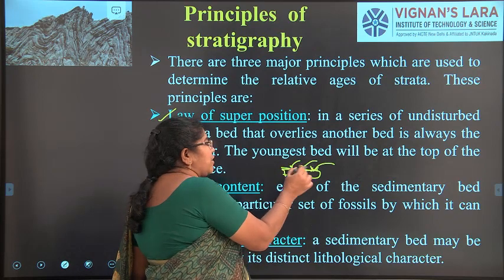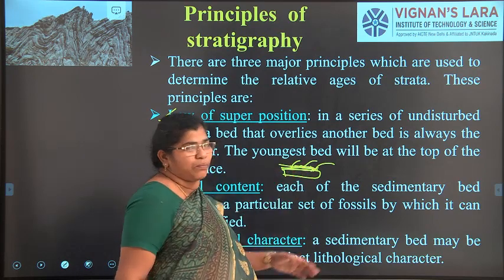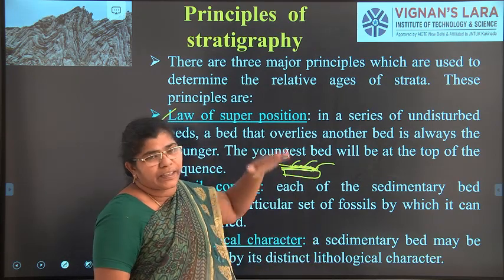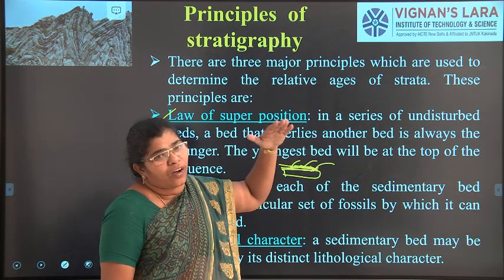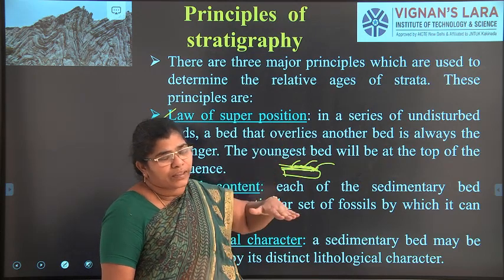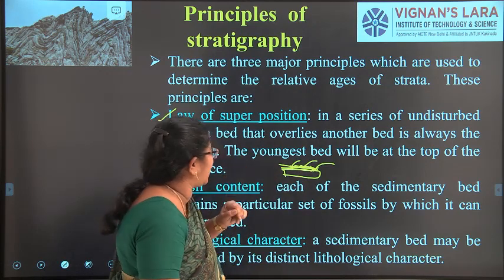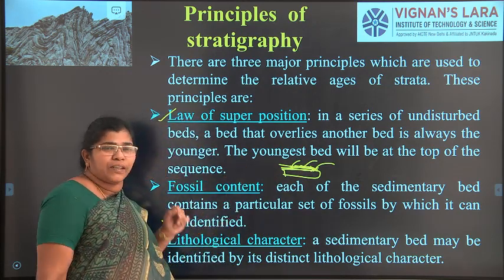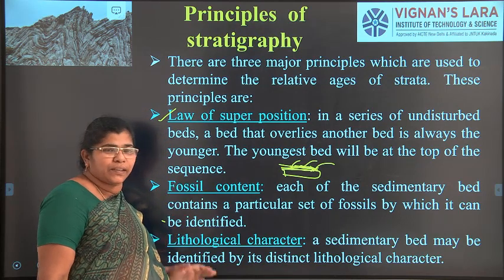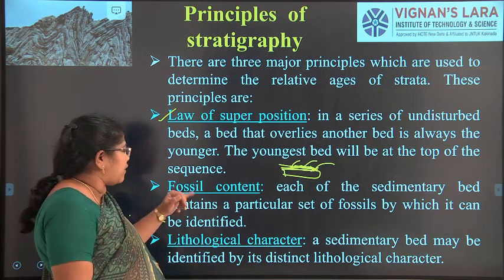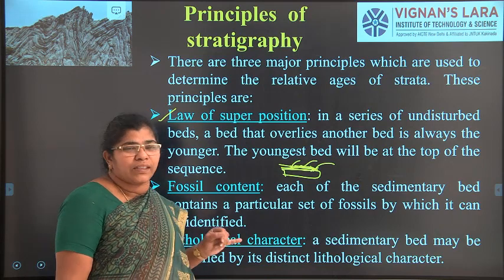So layers upon layers will be formed. Superposition: an undisturbed rock layer forms due to sediments deposited layer by layer, which is the first principle. So the youngest bed will always be at the top and the oldest bed will always be at the bottom. The second one is fossil content.